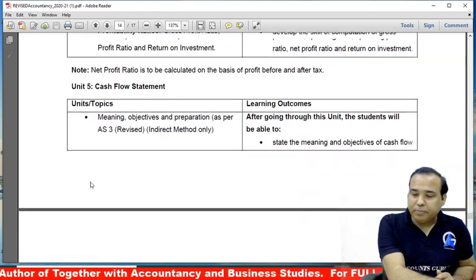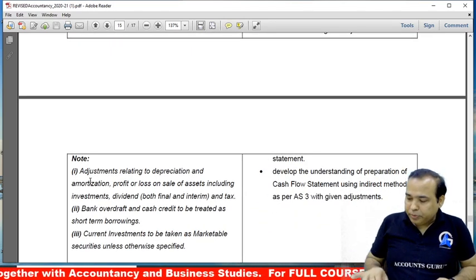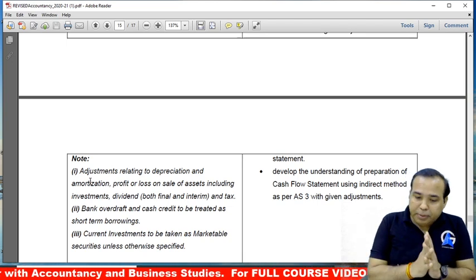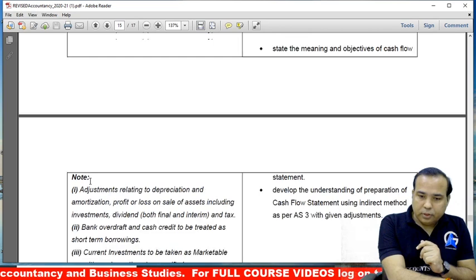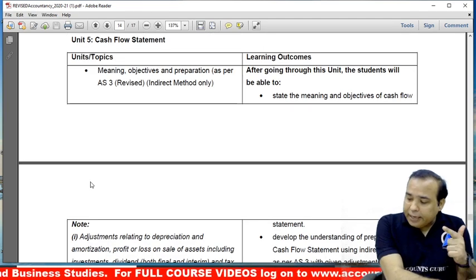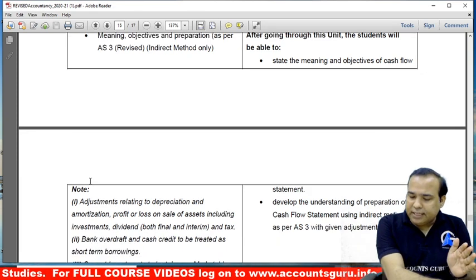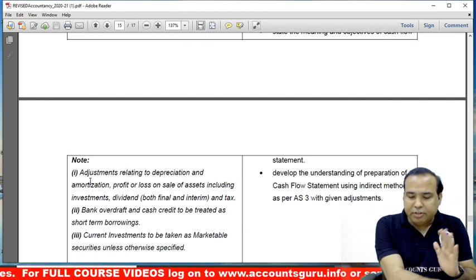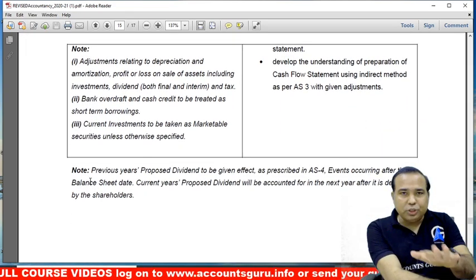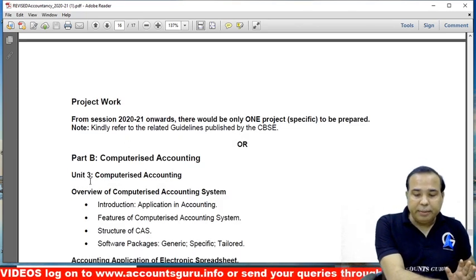Next, cash flow statement. In cash flow, if you compare with your existing syllabus, the meaning is there, and objective and preparation are there. Adjustments related to depreciation, amortization, profit and loss, everything is there. Bank overdraft, cash credit, even current investment, everything is there, and even about the proposed dividend, the latest change. So students and my friends, this is about the reduced syllabus.